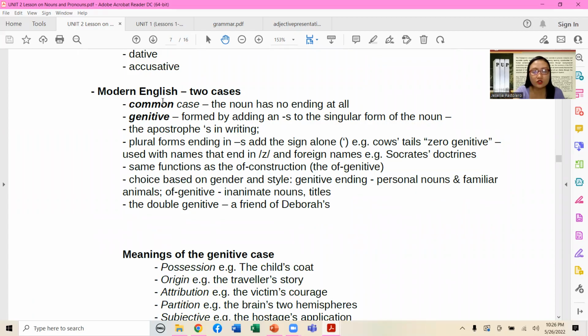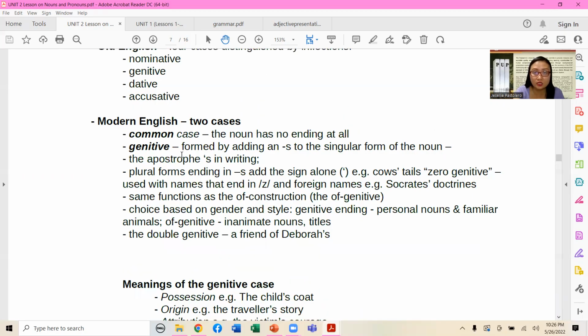For modern English, we have 2 cases. Common case, the noun has no ending at all. Now, in the case of the genitive, the noun is formed by adding an s to the singular form of the noun. The apostrophe is present in writing. Plural forms ending in s add the sign, the apostrophe alone. For example, given, cow's tail.